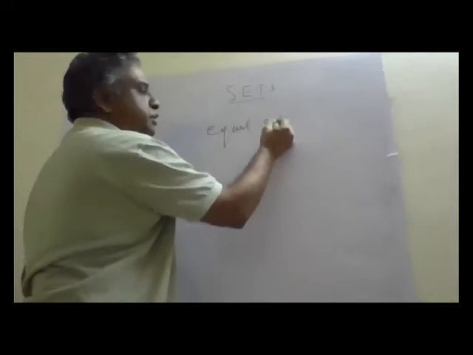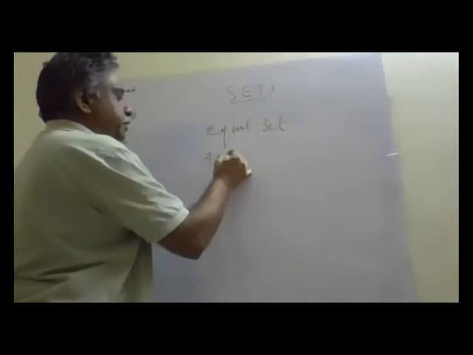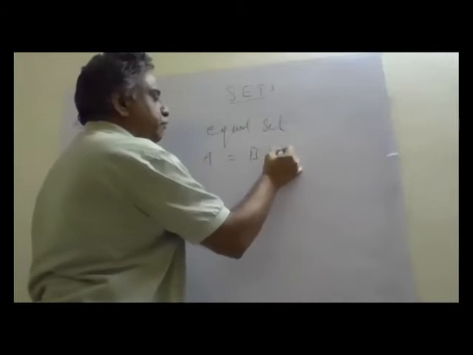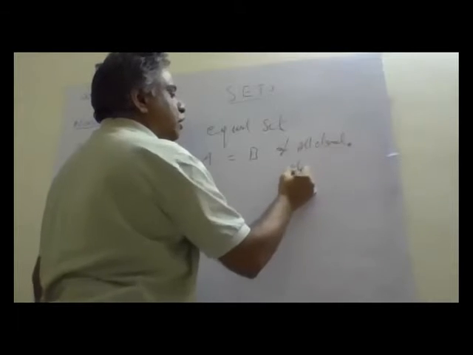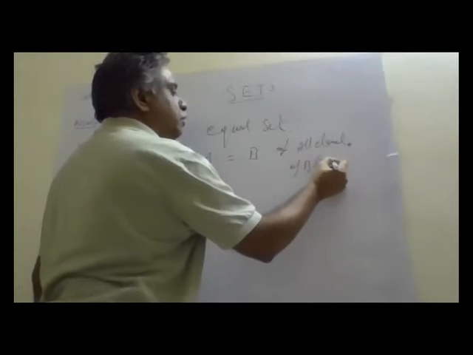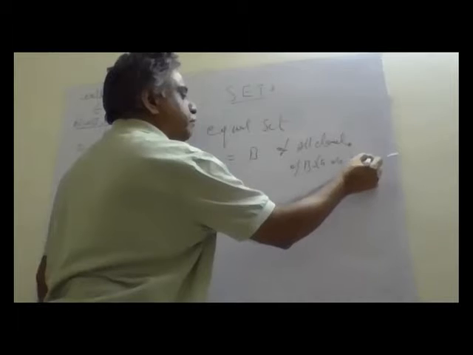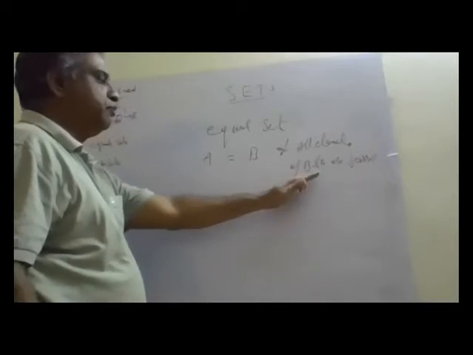Equal sets. Set A is equal to set B if all elements of both are the same.